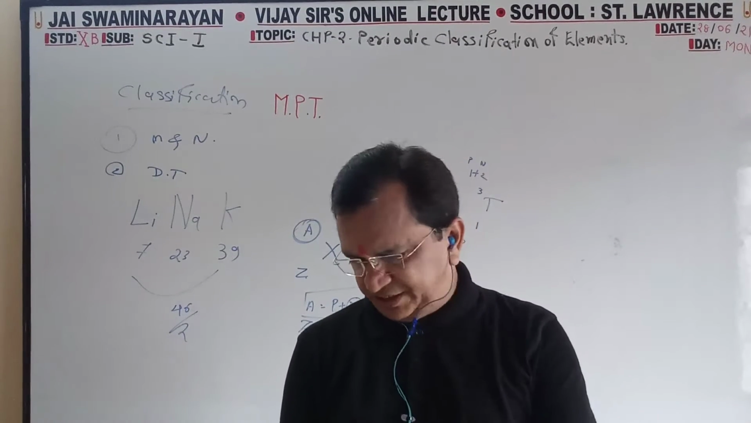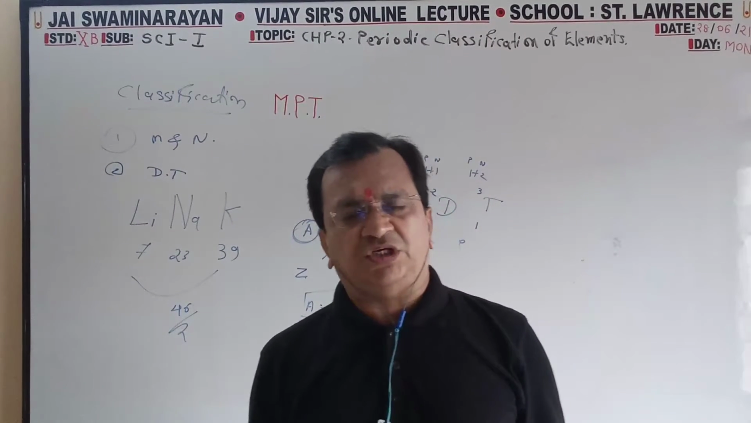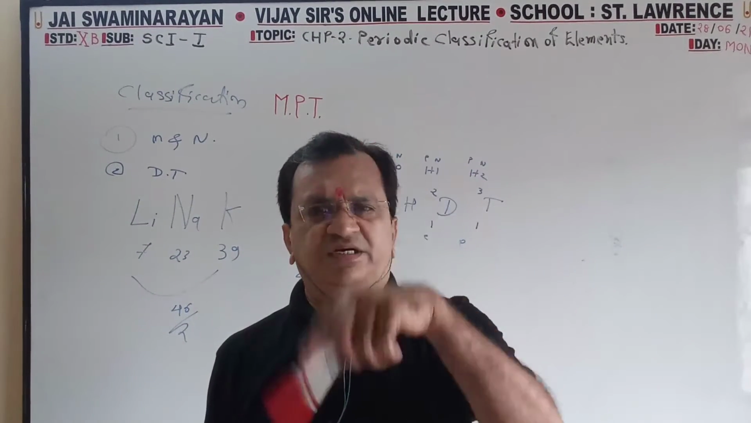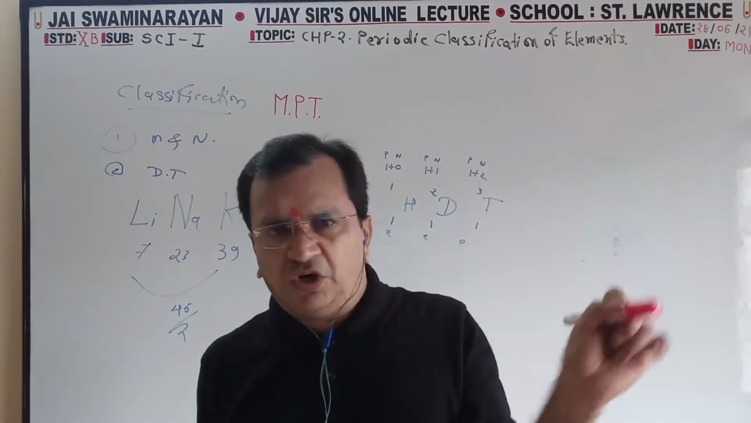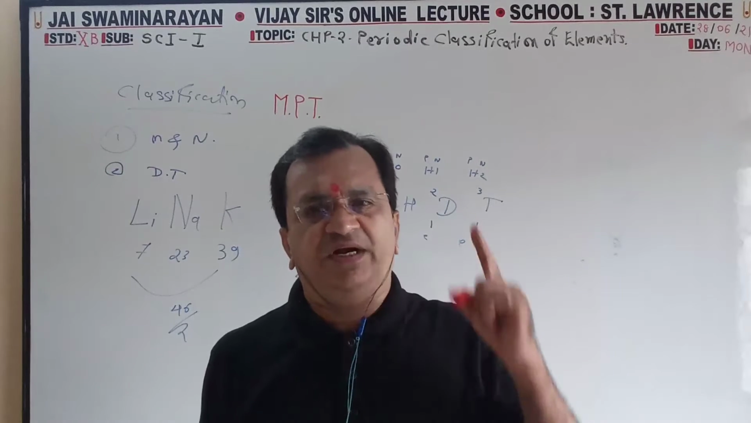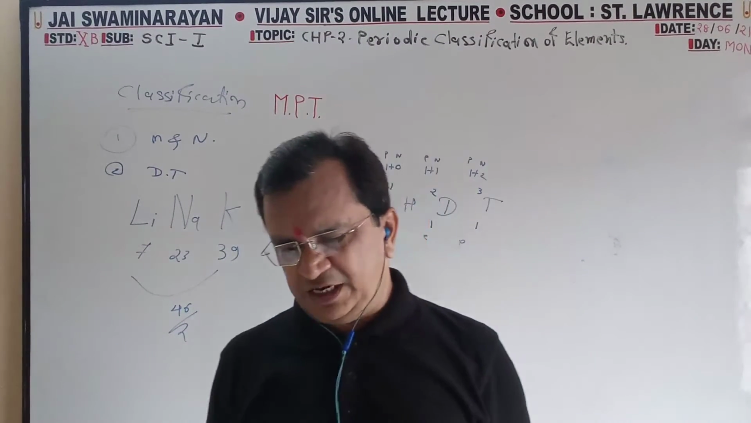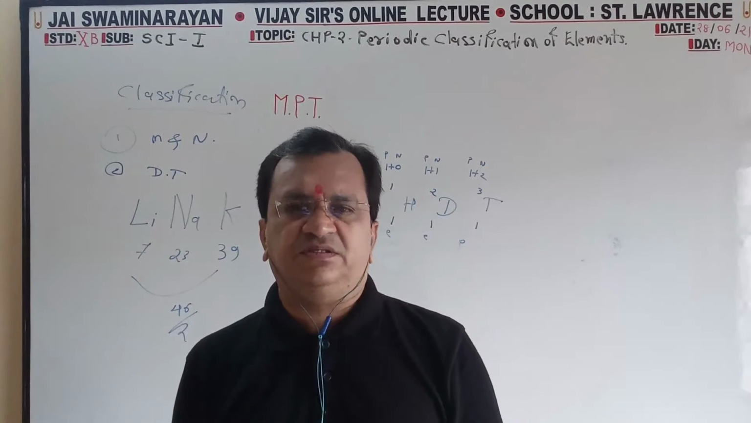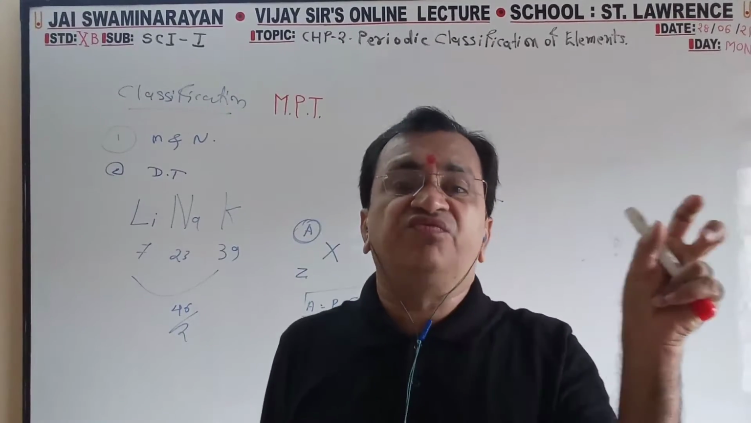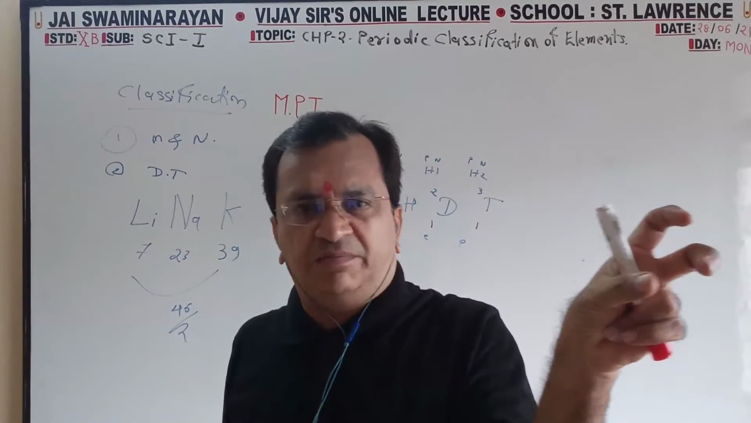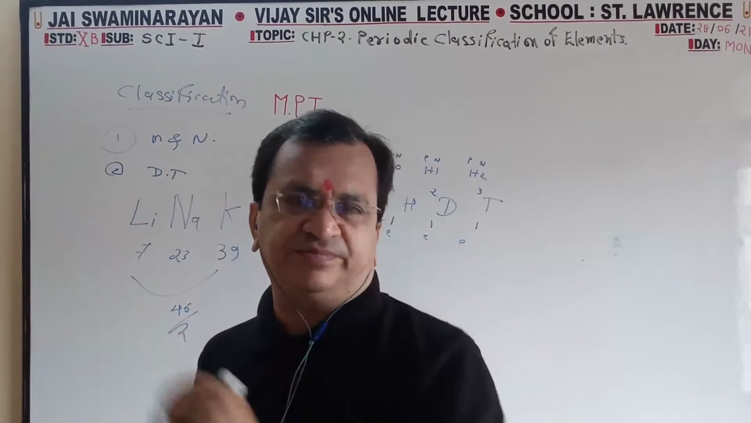Structure of the modern periodic table. Vertical columns are groups, 18 groups. Horizontal rows, there are 7 rows, that you have to remember. Modern periodic table and electronic configurations. Every period starts with 1 electron in the outermost orbit and increases by 1 electron, 2 electron, 3 electron, 4 electron, 5 electron.